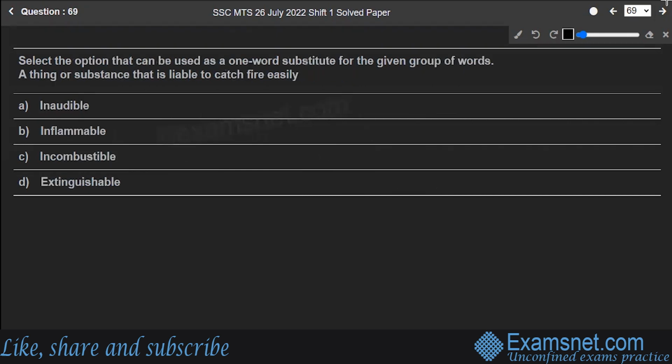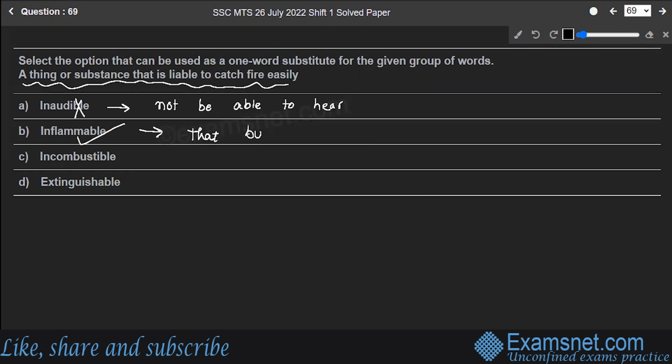Next is question number 69. Select the option that can be used as one word substitute for the given group of words. A thing or substance that is liable to catch fire easily. What is that called? Inaudible? No. What do you mean by inaudible? Inaudible means you can't hear, not be able to hear. Inflammable, yes. Inflammable is the one that burns easily. So this is our answer.